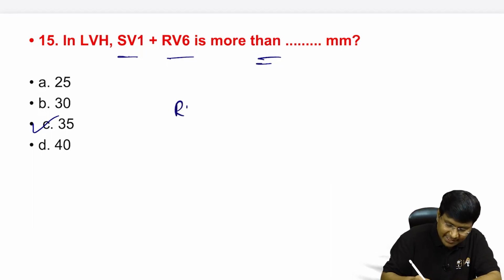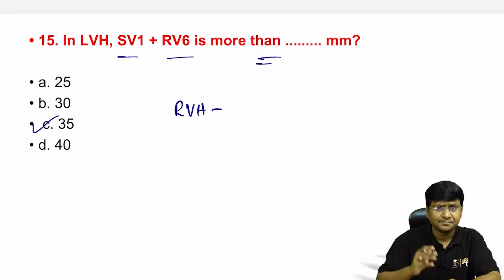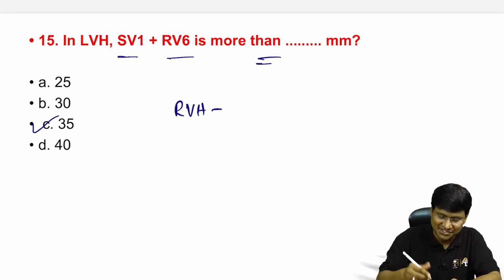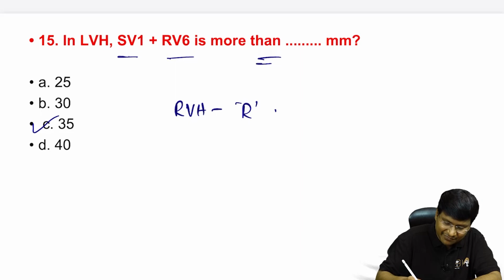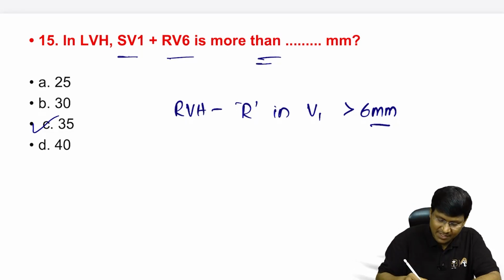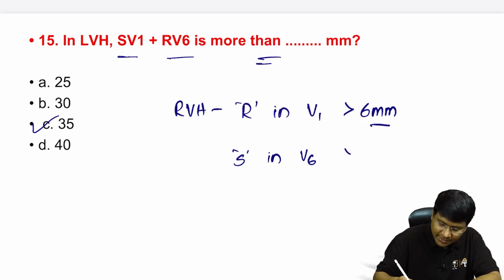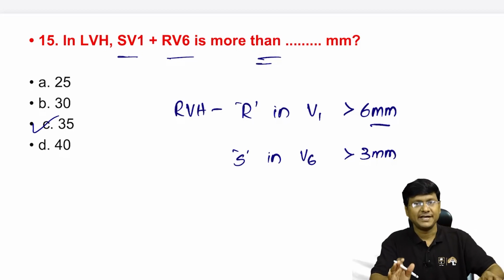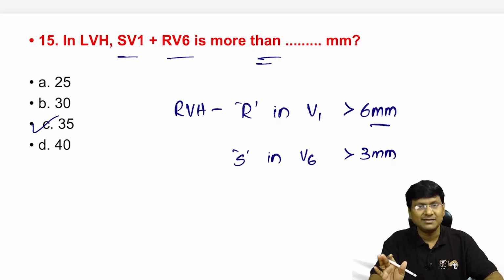Now, what is the criteria for the RVH? The criteria for RVH is the amplitude of the R wave in V1, it should be more than 6 mm, whereas the depth of the S wave in V6 should be more than 3 mm. So that is what you will observe in case of right ventricular hypertrophy, right?